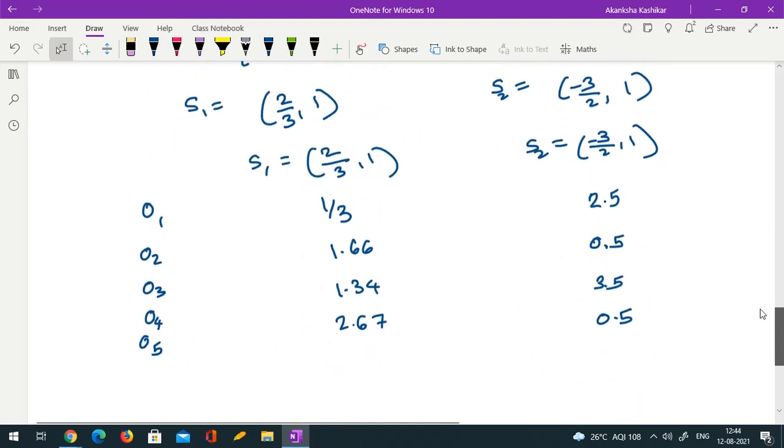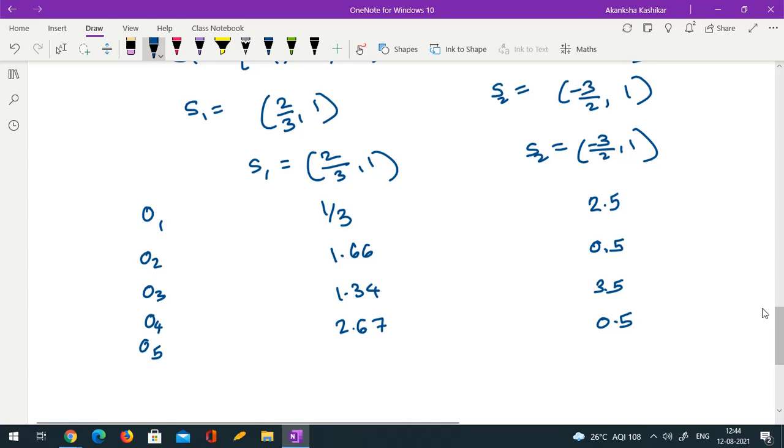And O5 is 0, 0 I think. Yes. So 0, 0 means 2 by 3 and 1, so 1.67. And here 1.5 and 1, so 2.5. Am I right?